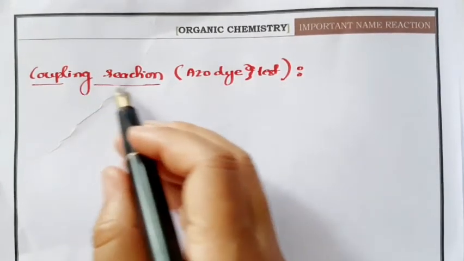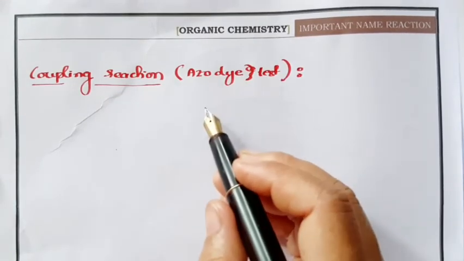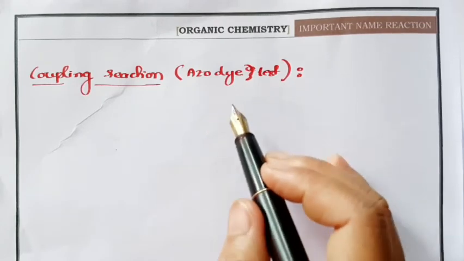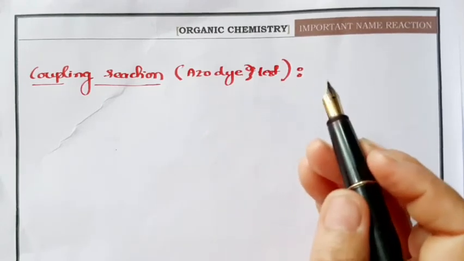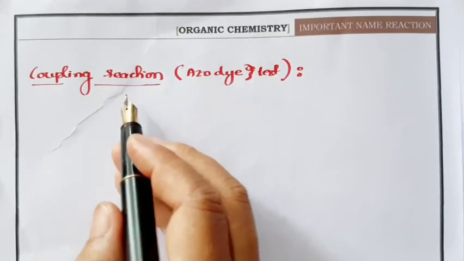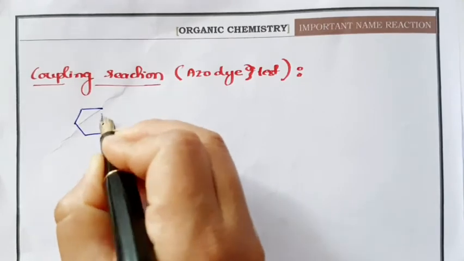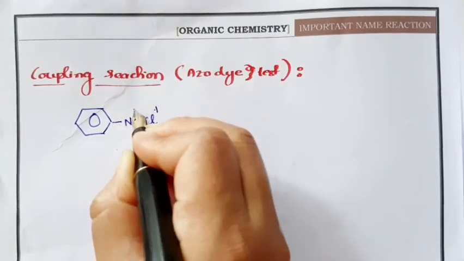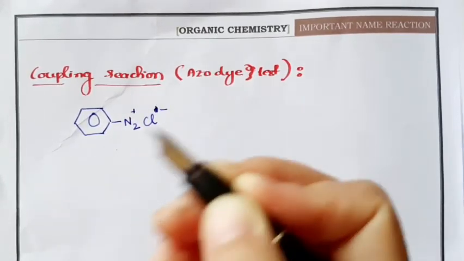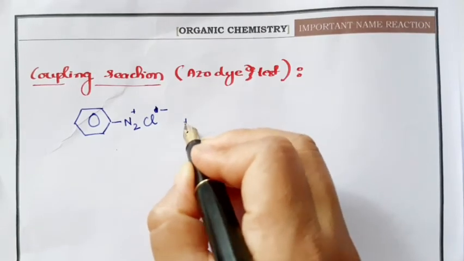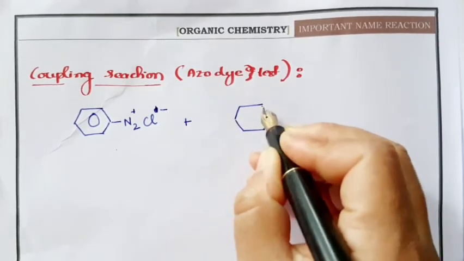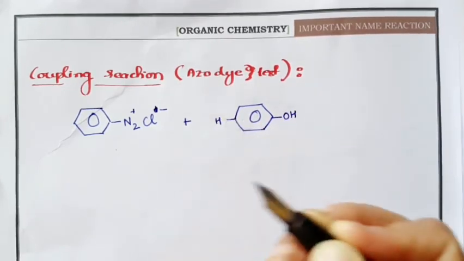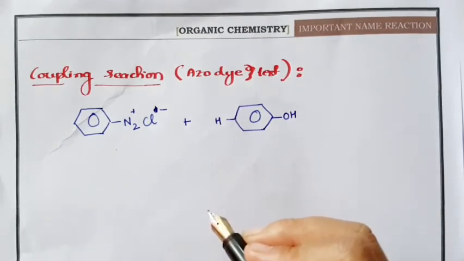Now this is a coupling reaction. This is again used in identifying whether your compound is phenol or aniline, so again it is used in distinguishing your functional groups. In coupling reactions, we use the diazonium salt. This salt is treated with phenol, or it can be treated with aniline, and we are going to get different colored dyes.